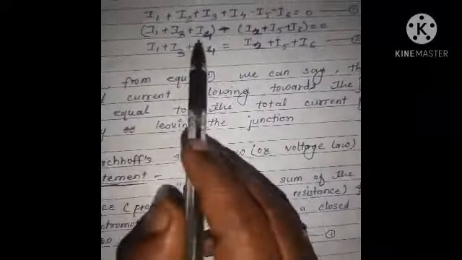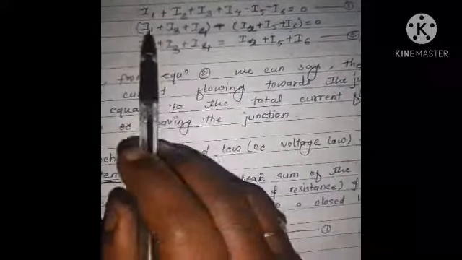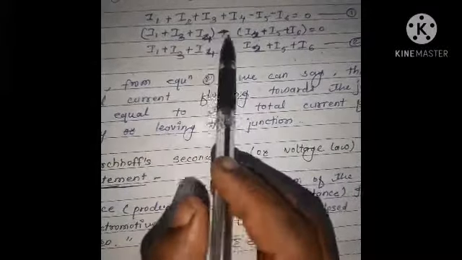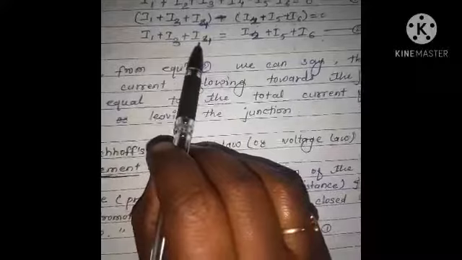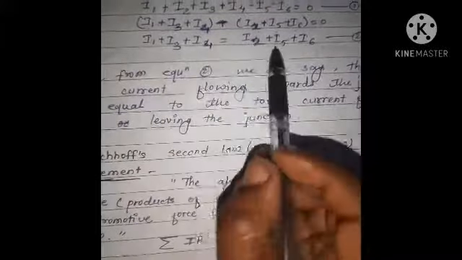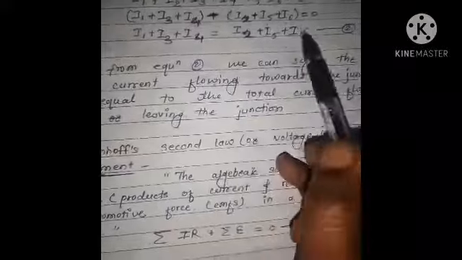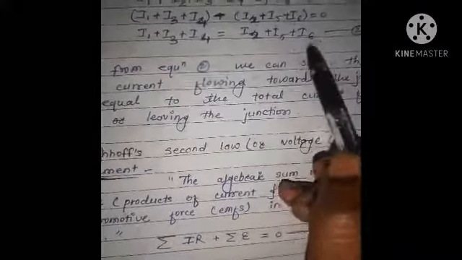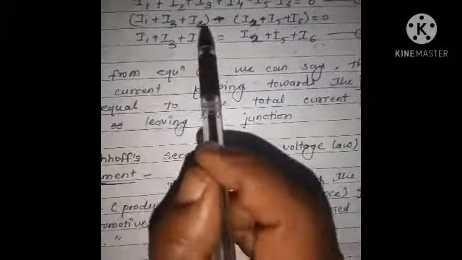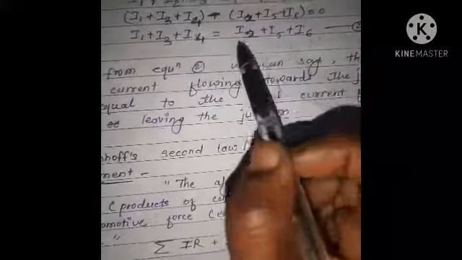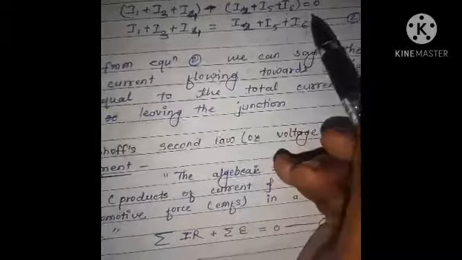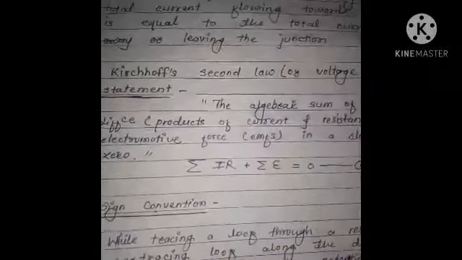Therefore, we can write I1 plus I3 plus I4 is equal to I2 plus I5 plus I6. Means all these currents are arriving towards the junction, and all these currents are leaving the junction. So we can say that the sum of arriving currents is equal to the sum of leaving currents at the junction.